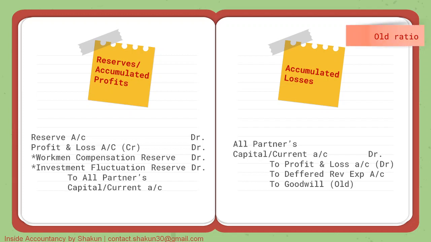All these entries, all this transfer or all this writing off has to be done in the old ratio, and the retiring partner also gets to have a share in these.